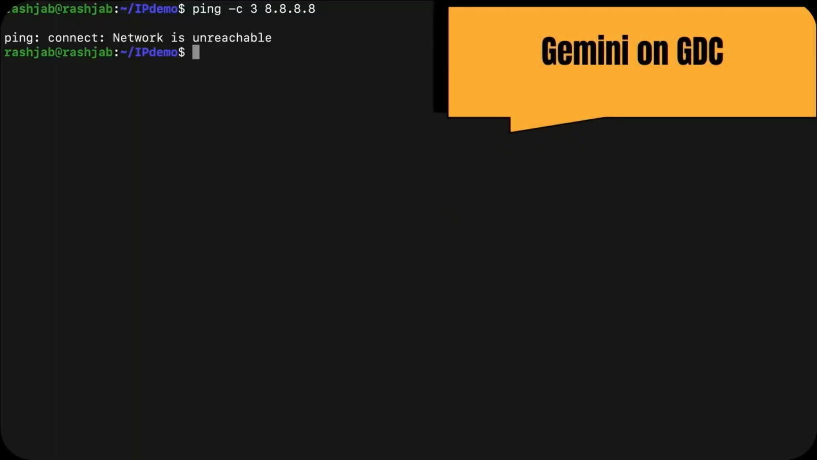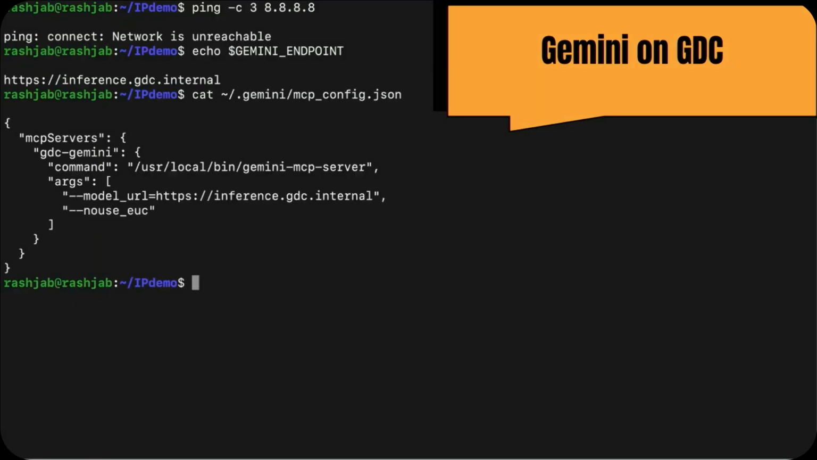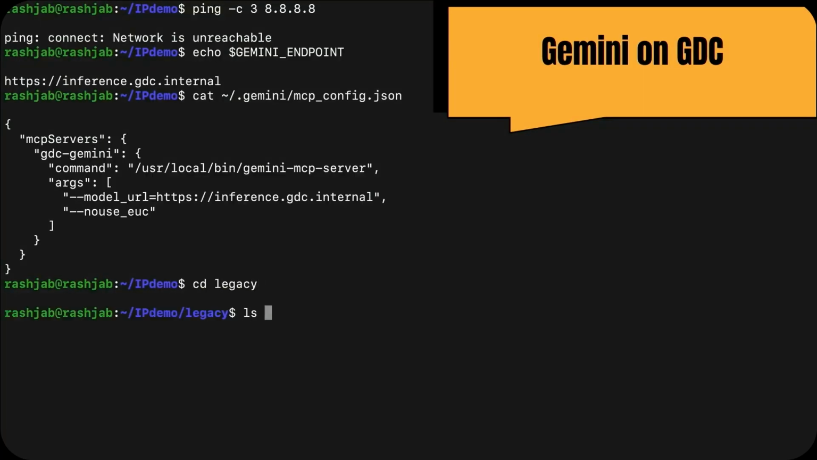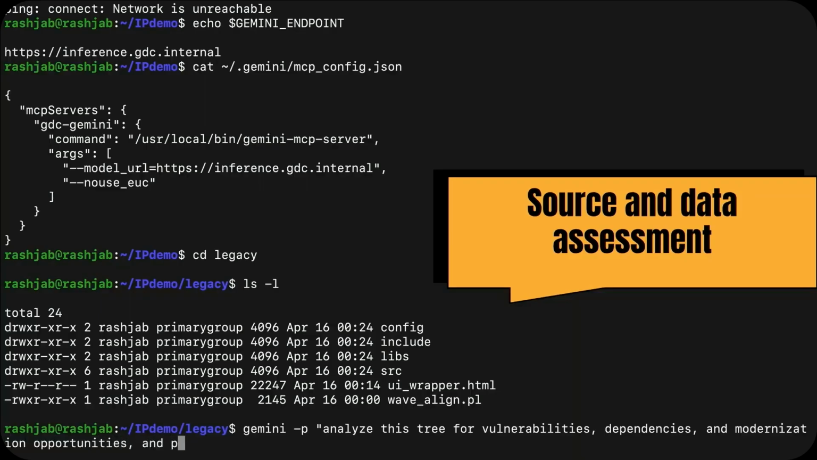So first thing we're going to prove is... But wait, Rohan. Yeah. You just said that we need to be on-prem. Yes. How do we know that this is actually running on-prem? Well, you can't ping the internet. The Gemini endpoint is completely local. You can see the URL says inference.gdc.internal. Right? So this is all running on-prem. So that's how we prove that this is really running on-prem without any connectivity.